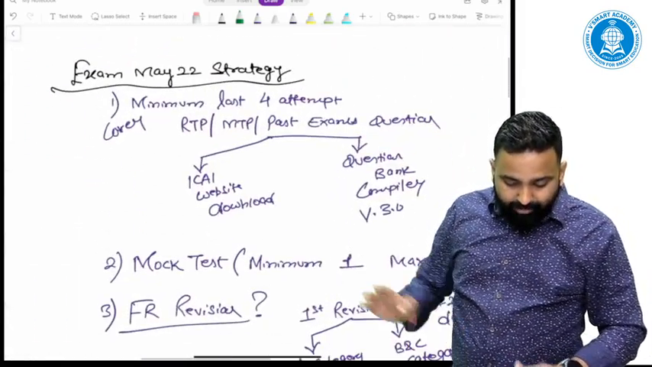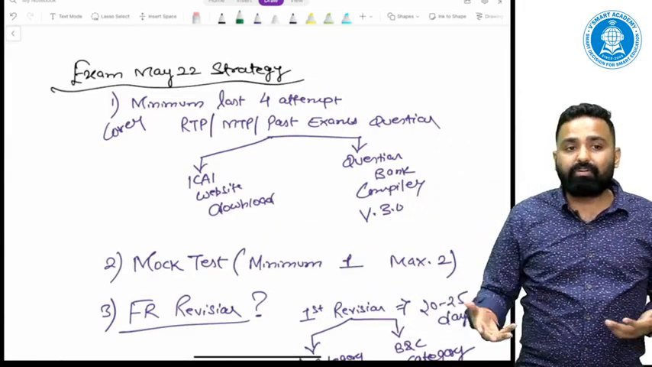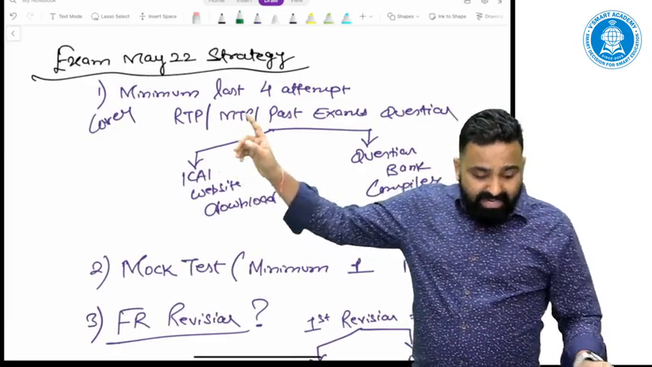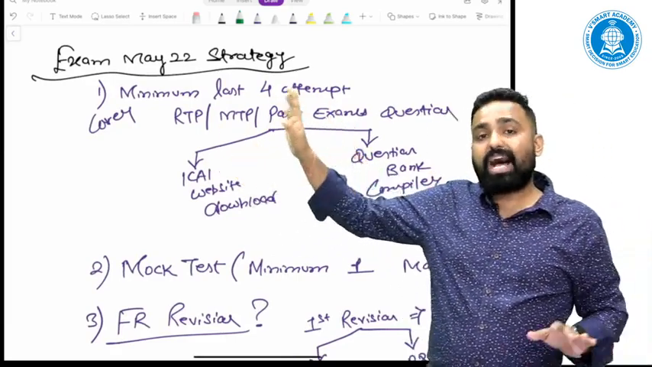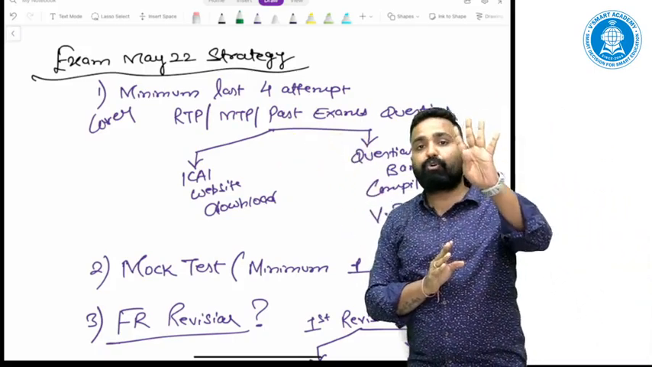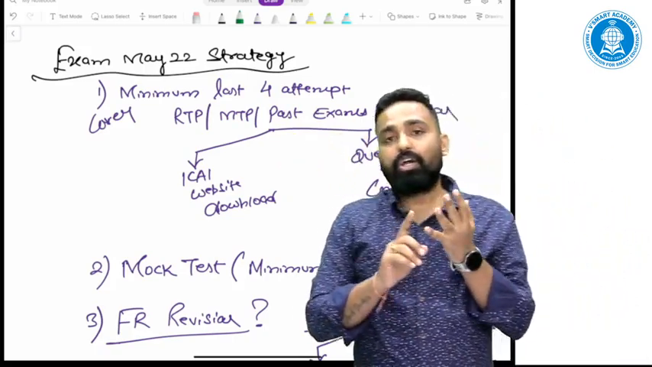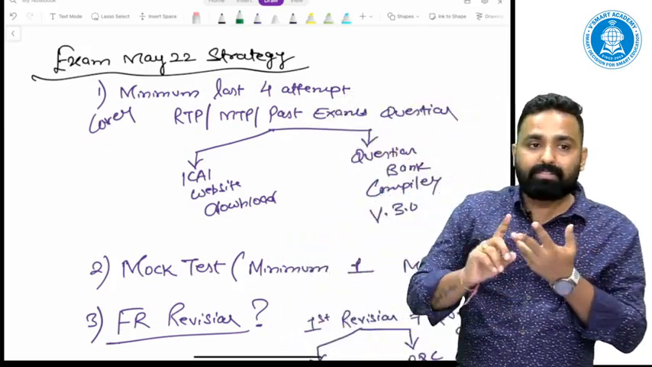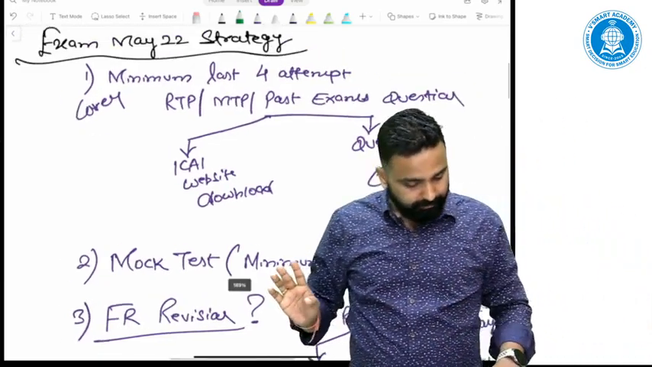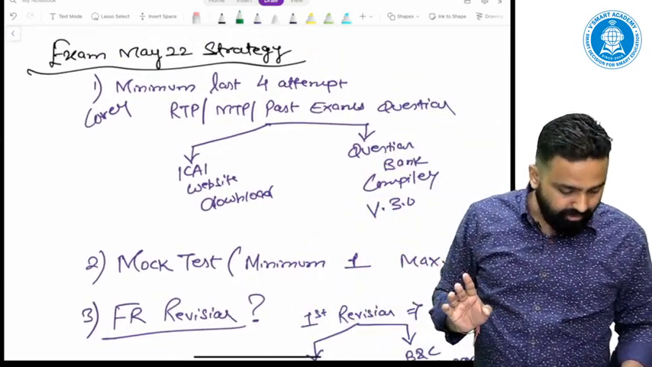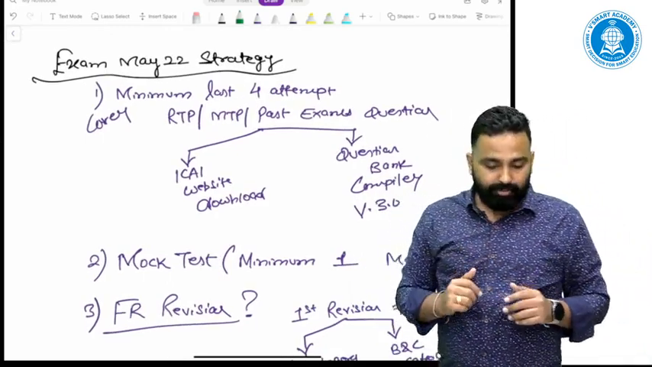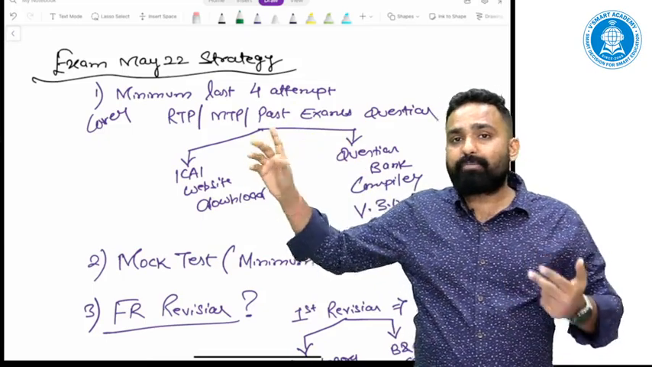Sir, for May 22, how should we cover the entire course, what should be the strategy? See, cover at least the last 4 attempts' RTPs, MTPs and past exam papers. Minimum last 4 attempts you have to cover. Understood? One more important thing: how can you cover these 4 attempts' RTPs and MTPs?